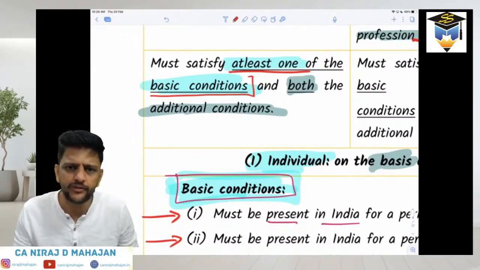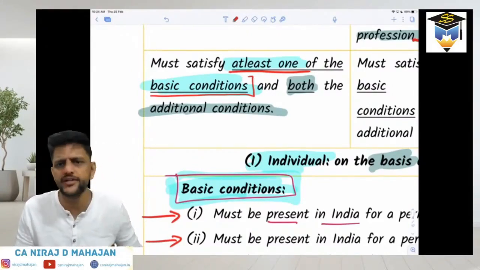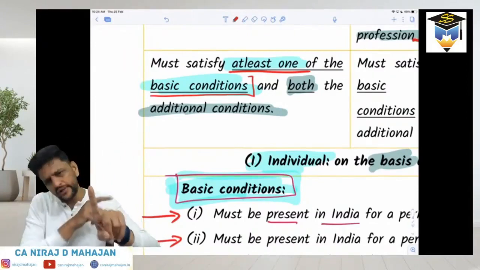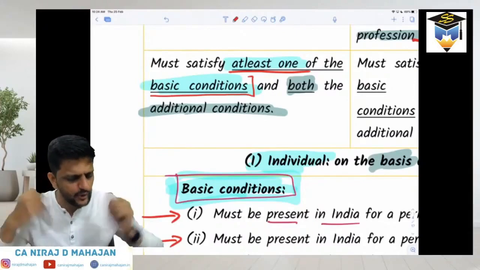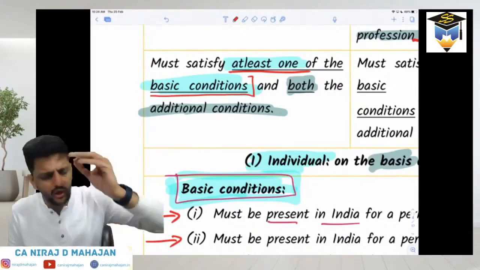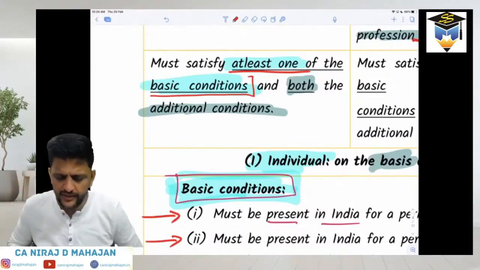At least one is said of the basic conditions. In totality, there are 2 basic conditions. So basic condition number 1 only is satisfied, basic condition number 2 only is satisfied, or both the basic conditions are satisfied. Happy or not? Do you agree or not? These 3 scenarios can be there. Yes or no?